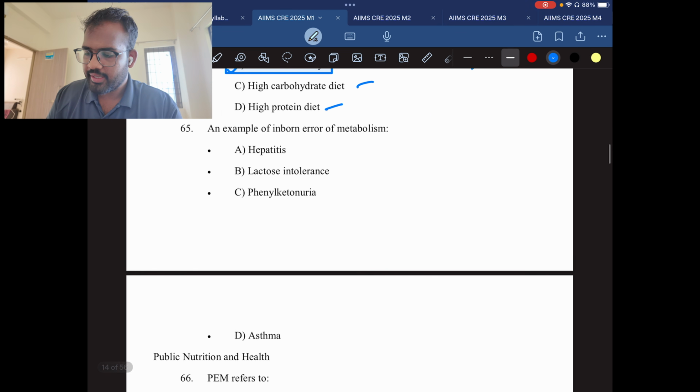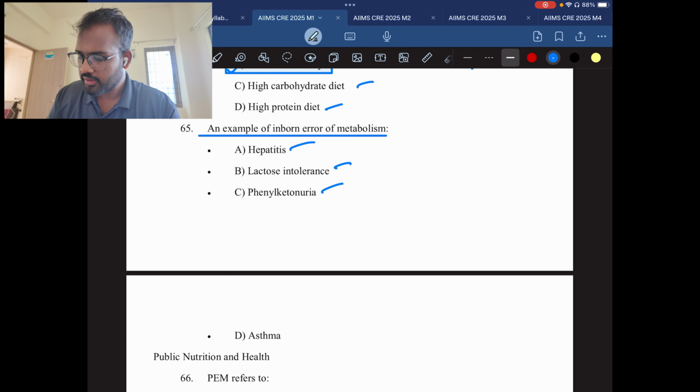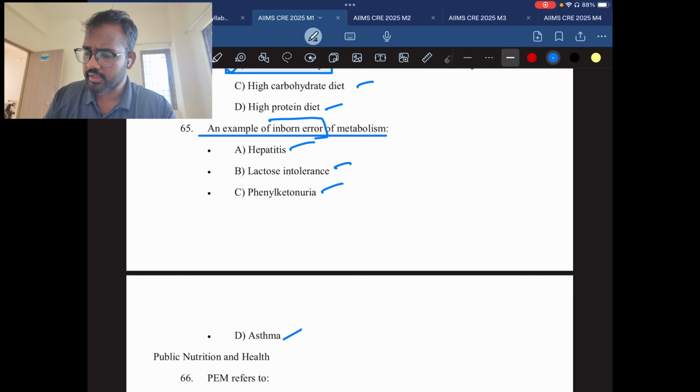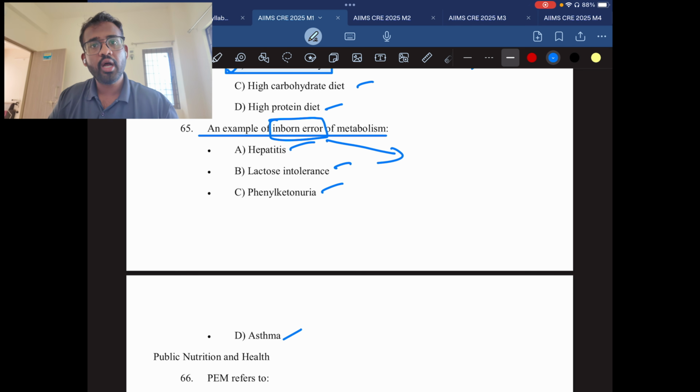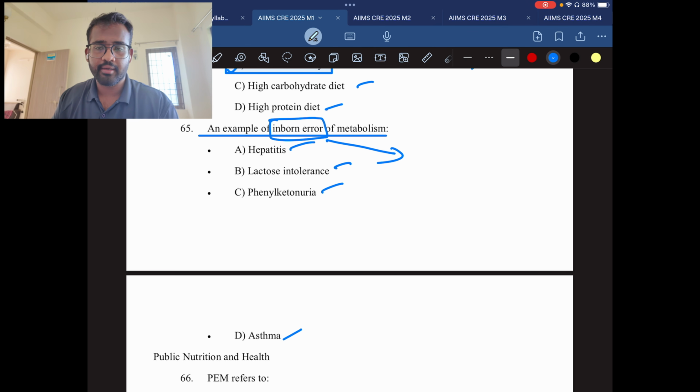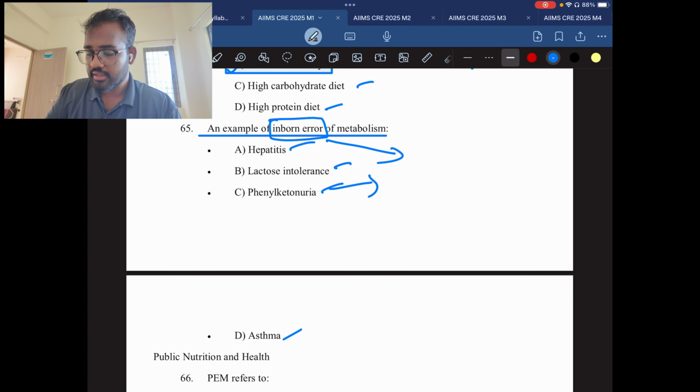Question number 65. An example of inborn error of metabolism is hepatitis, lactose intolerance, asthma, phenylketonuria. First understand what is inborn error. Inborn error means the child is born with the disease. It did not come in between the life cycle, but he or she is born with that illness. It's called inborn error. If you don't know what inborn illness is, just eliminate the options. You can eliminate hepatitis. Hepatitis is caused by hepatitis A, hepatitis B virus. This is not the answer.